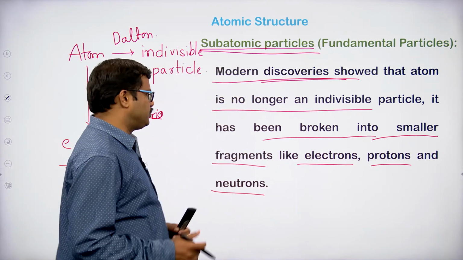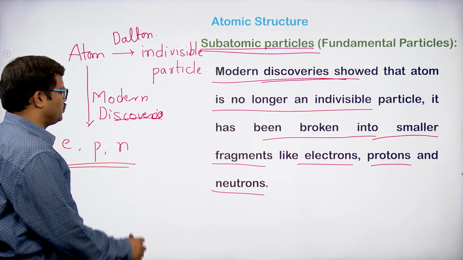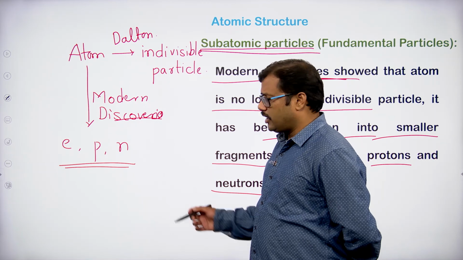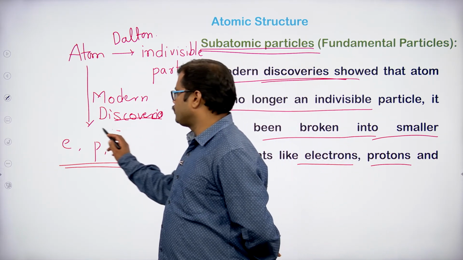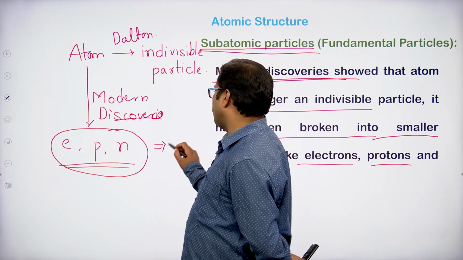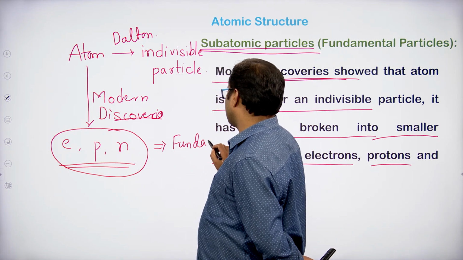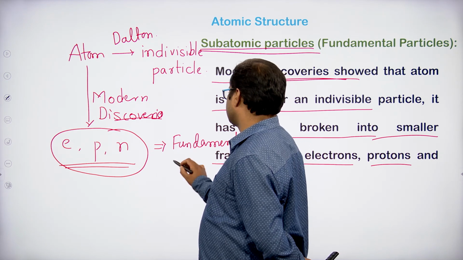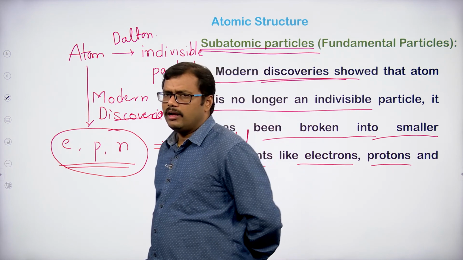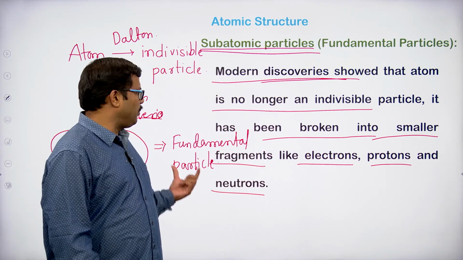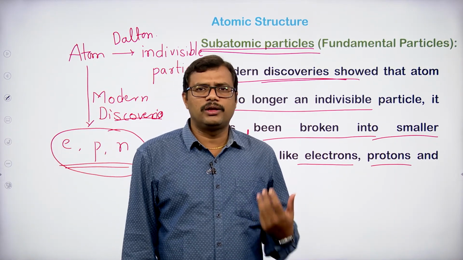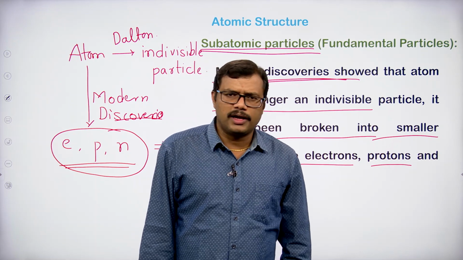As the atom can be divided into subatomic particles like electron, proton and neutron, there are around 35 subatomic particles present, but we are looking at electron, proton and neutron. These three particles are called fundamental particles. These are the fundamental particles present in the atom, that is to say, the atom can be further divided into smaller fragments like electrons, protons and neutrons.